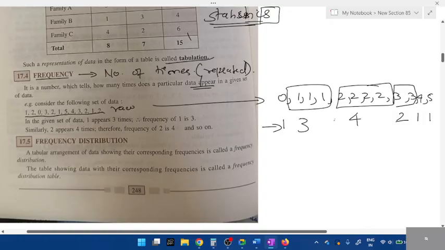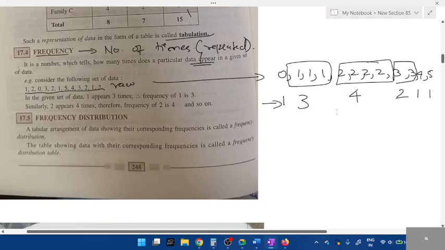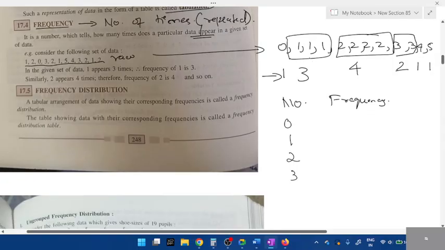So if you learn like this, it is not organized, students. We have to understand the numbers and how many times each is repeated, but this is not the way. You have to represent it in terms of a table. So I'll write numbers and frequency together. 0 once, 1 once, 2, 3, all the numbers once, 4 and 5. How many times is 0 present? 1 time. How many times 1? 3, 4, 2, 1 and 1.